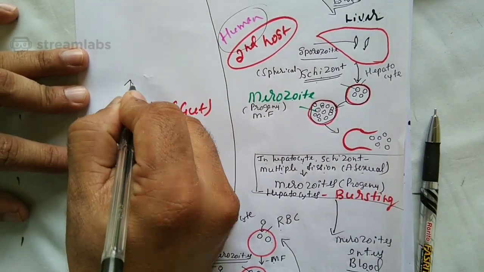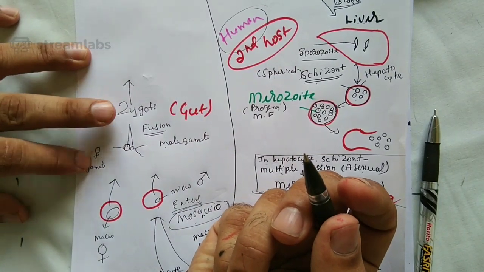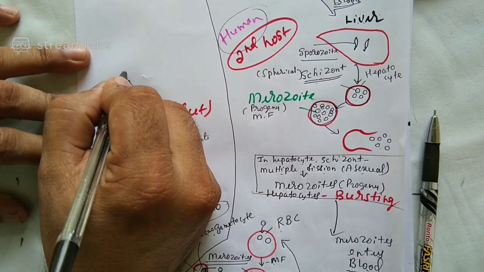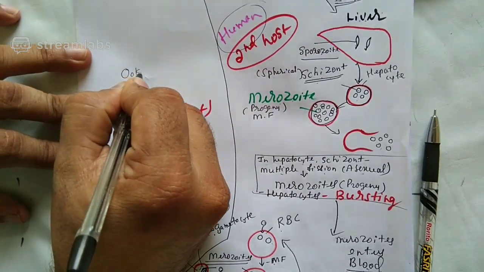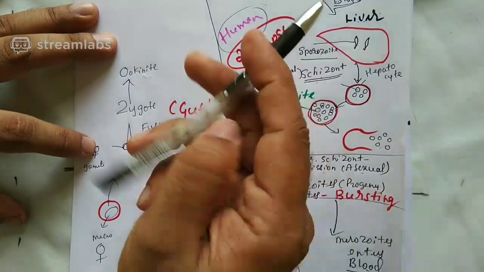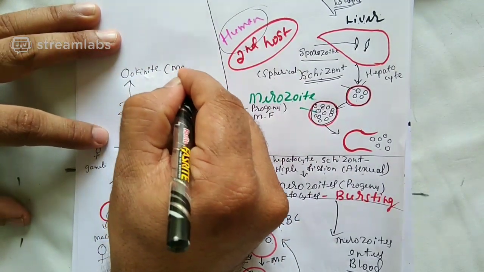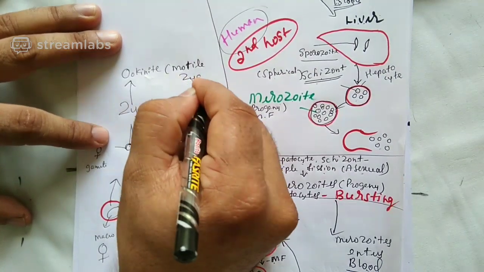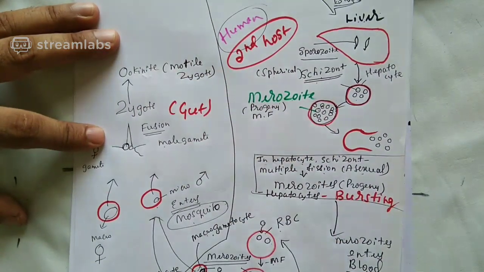See carefully now. The zygote that has formed now will become a structure called ookinete. And what is this ookinete? It is a motile zygote. Motile zygote is called ookinete.